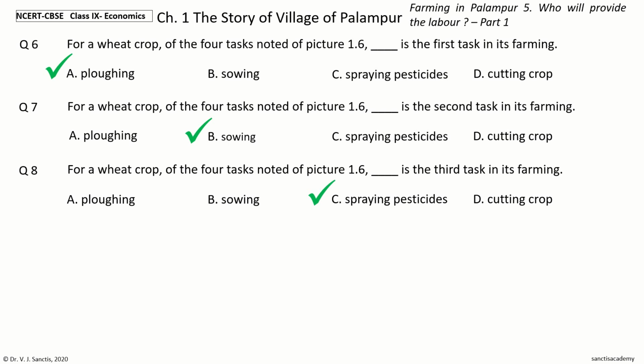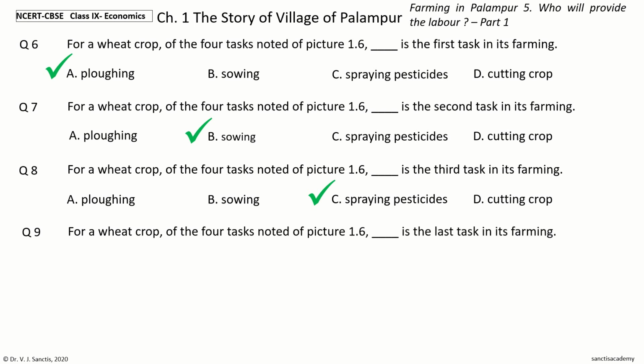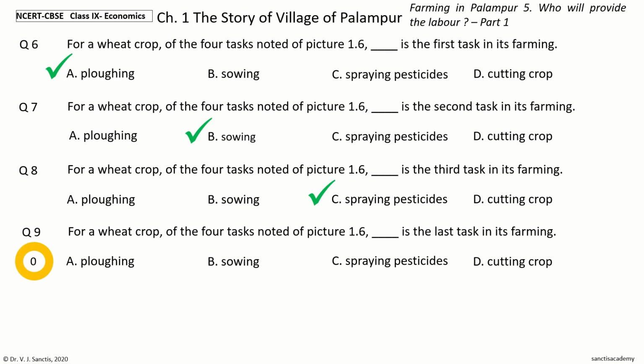So, for a wheat crop, of the four tasks noted in picture 1.6, spraying pesticides is the third task in its farming. Last question. For a wheat crop, of the four tasks noted in picture 1.6, dash is the last task in its farming. The options are plowing, sowing, spraying pesticides, cutting crop. Your time to choose. And the answer is cutting crop.